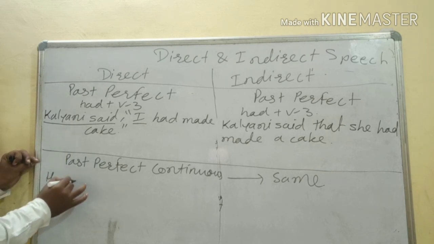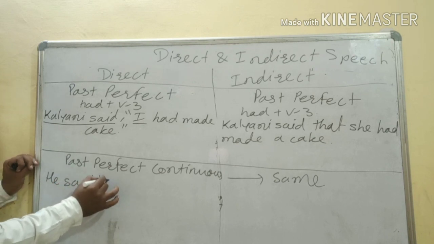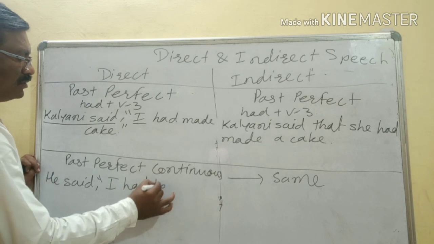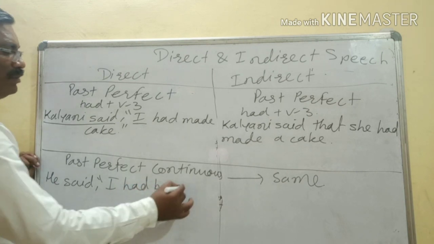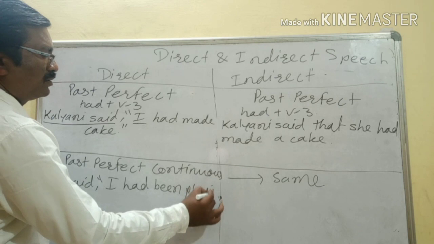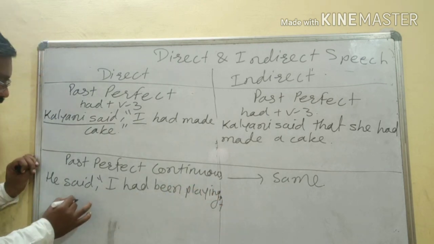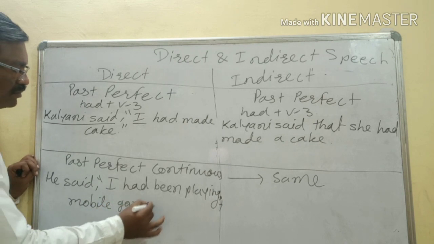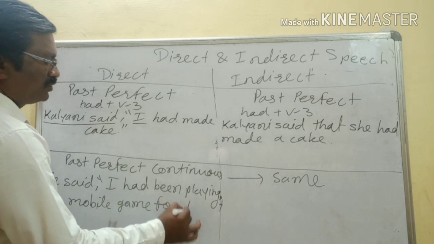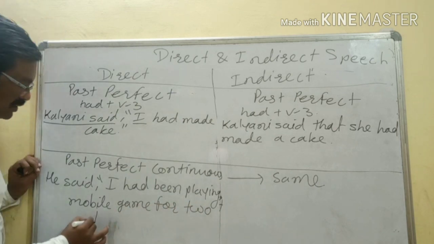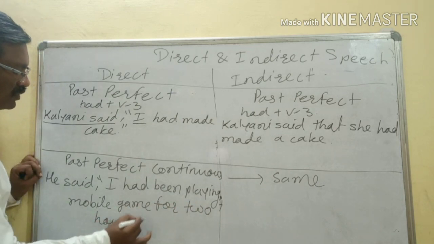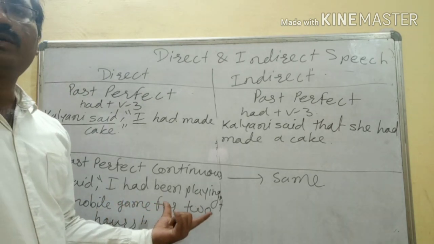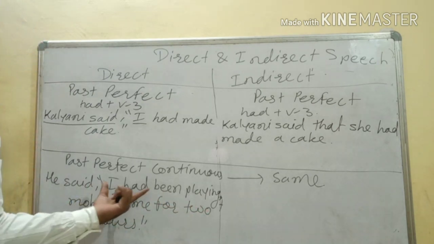He said, I had been playing mobile game for 2 hours. Okay, so this is the common thing that you people did in lockdown.